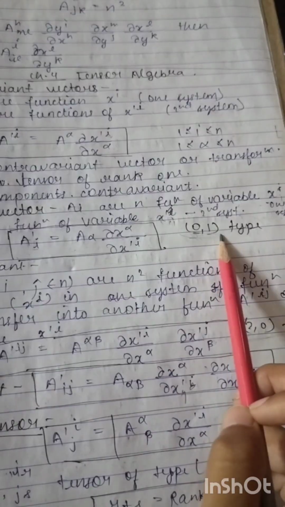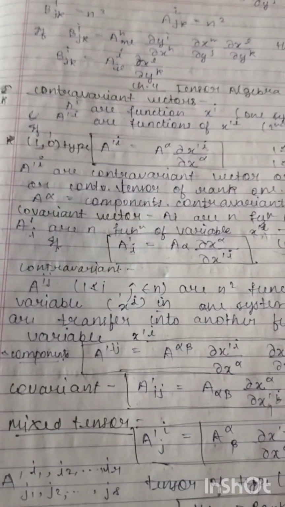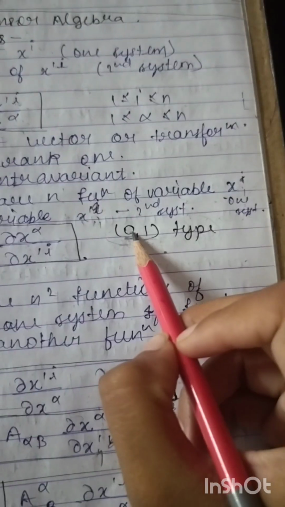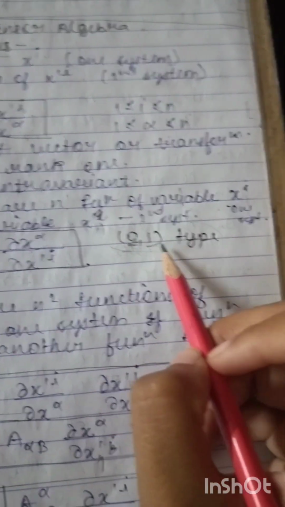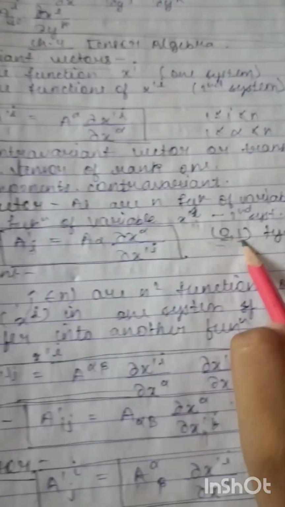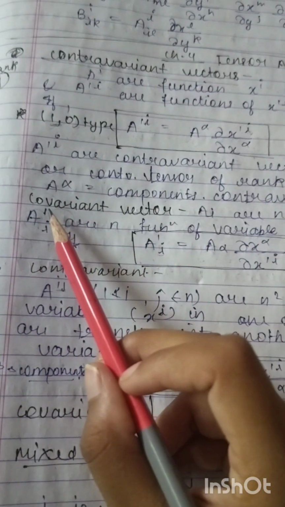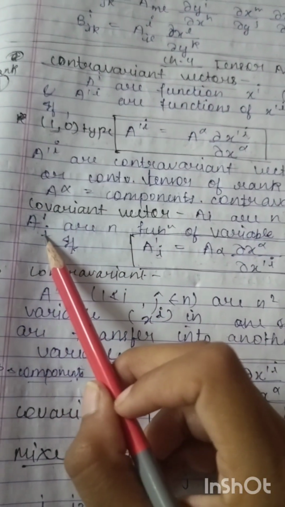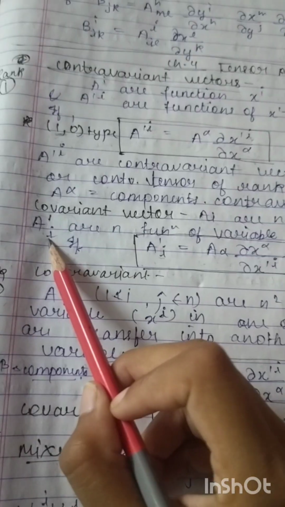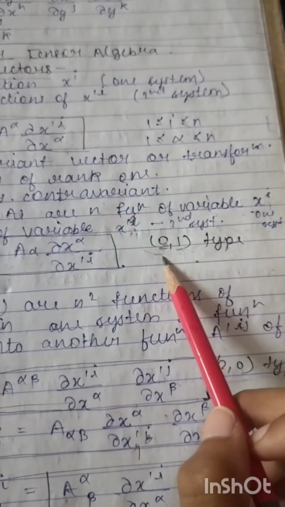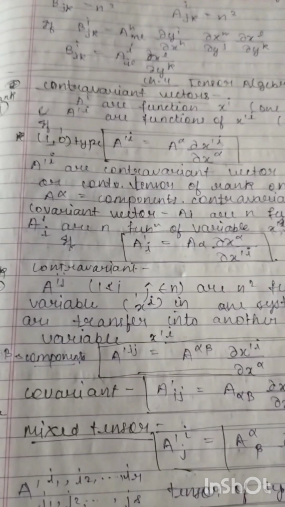It is of (0,1) type, because generally we denote type as this for contravariant, this for covariant. So here in this term we don't have any contravariant term, we only have the covariant term which is of order 1. So we can write it as a (0,1) type tensor.